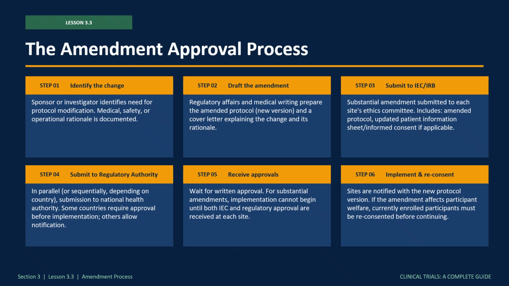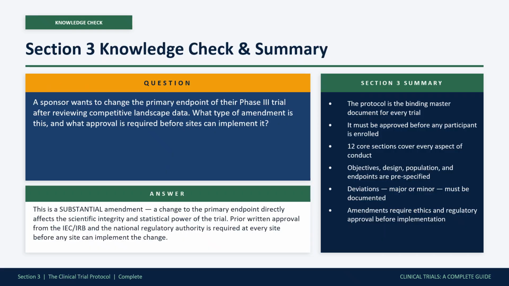In a global trial with 30 or more countries, managing this process in parallel, tracking approvals across dozens of sites, is a significant operational challenge. A CTMS, or a dedicated amendment tracking tool, is essential. Before we close Section 3, here's a knowledge check. A sponsor wants to change the primary endpoint of their Phase 3 trial after reviewing competitive landscape data. What type of amendment is this, and what approval is required before any site can implement it?